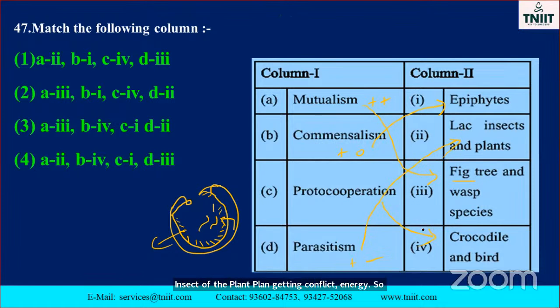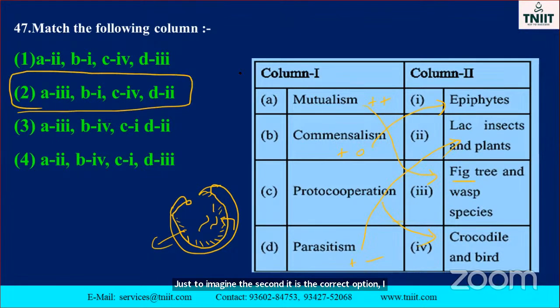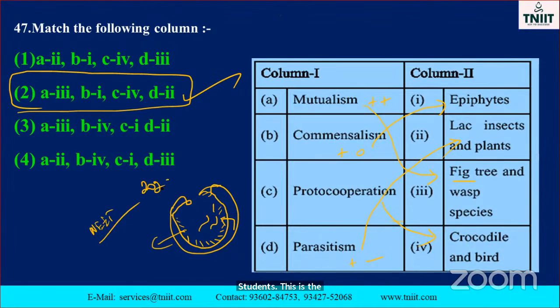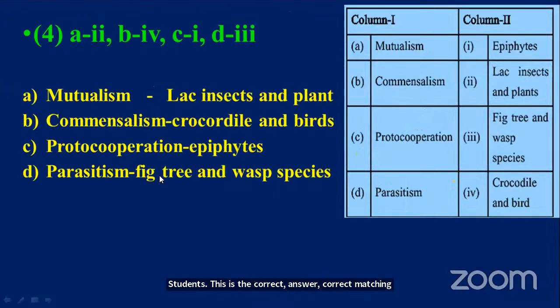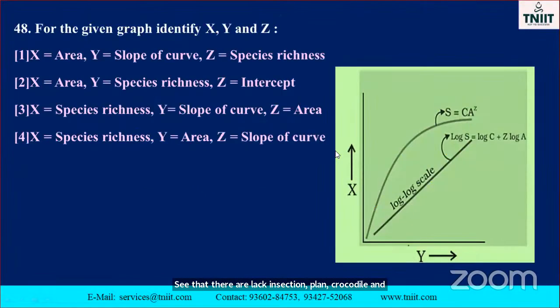So which one is the correct option? Just imagine. So the second is the correct option, my dear student. This is the correct option. Correct matching. NEET question, my dear. 2023, they may ask the question. See that this is the correct option: lice and insects and plant, crocodile and bats, epiphyte, and also tree. Go to the next one.